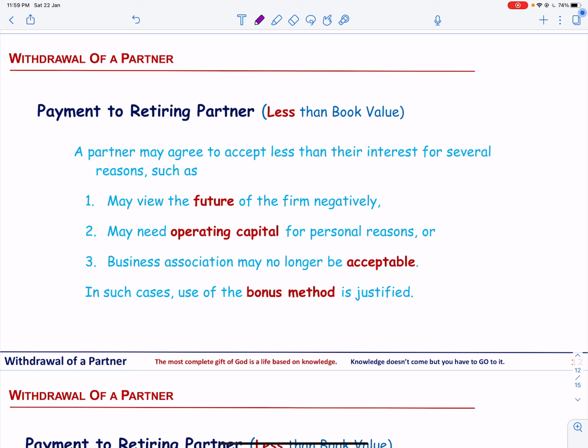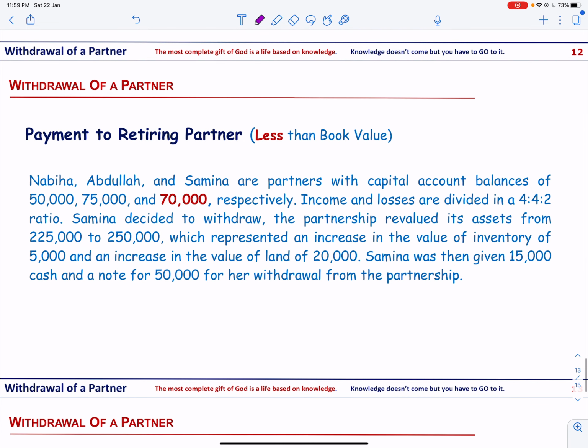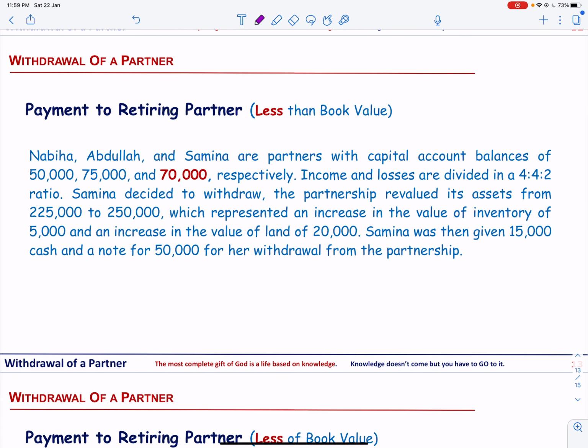A partner may agree to accept less than their interest for several reasons. He may view the future of the firm negatively. He may need operating capital for personal reasons, or the business association may be no longer acceptable to him. In such cases, use of bonus method is justified. And let us take an example over here. We are making the payment to the retiring partner, and in this case, it is less than the book value.